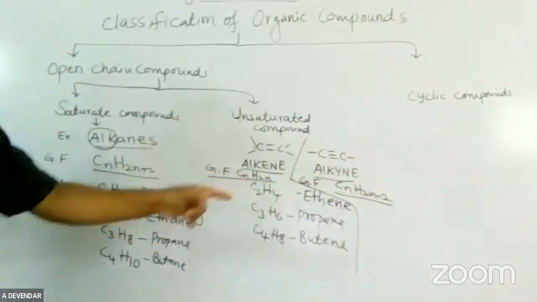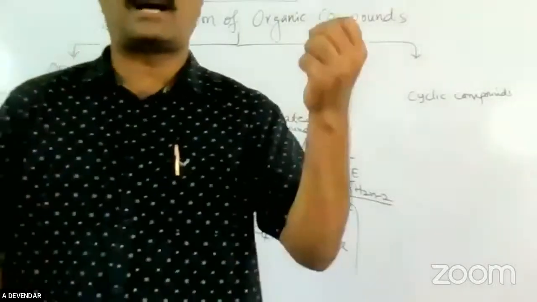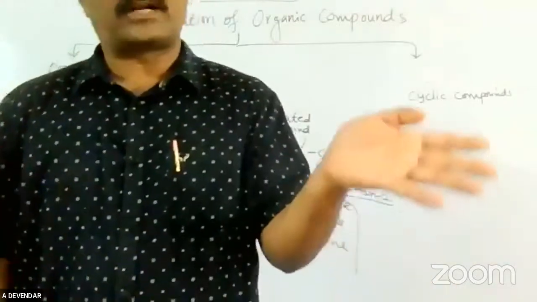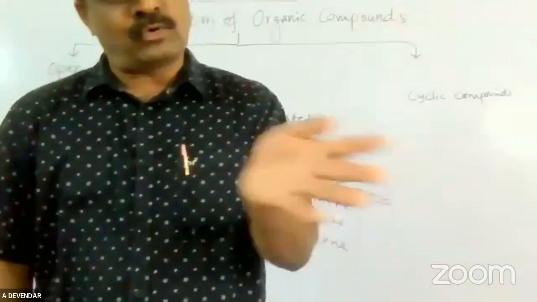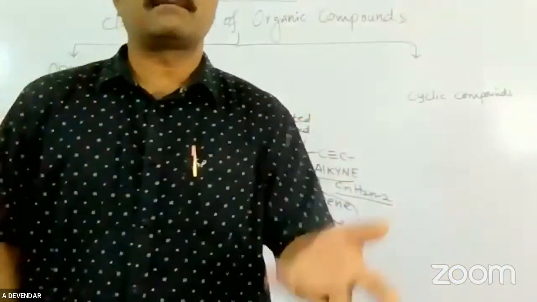Remember it like that for the examination. If you remember CnH2n plus 2 belongs to alkanes, remove 2 for alkenes, and remove 2 more for alkynes.